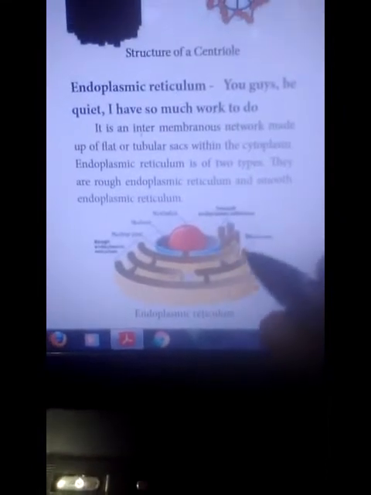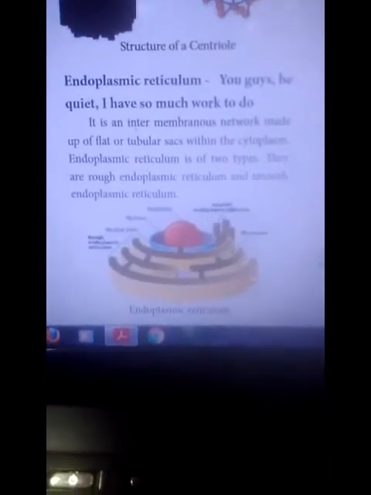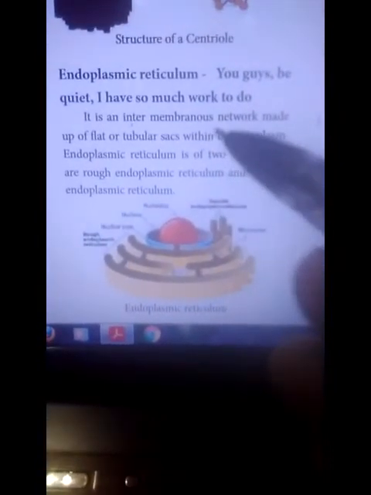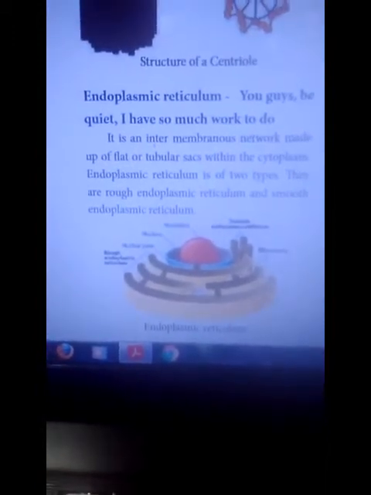Next, SER, smooth endoplasmic reticulum. This endoplasmic reticulum only contains lipids and proteins. It is an intermembranous network made up of flat or tubular sacs within the cytoplasm.